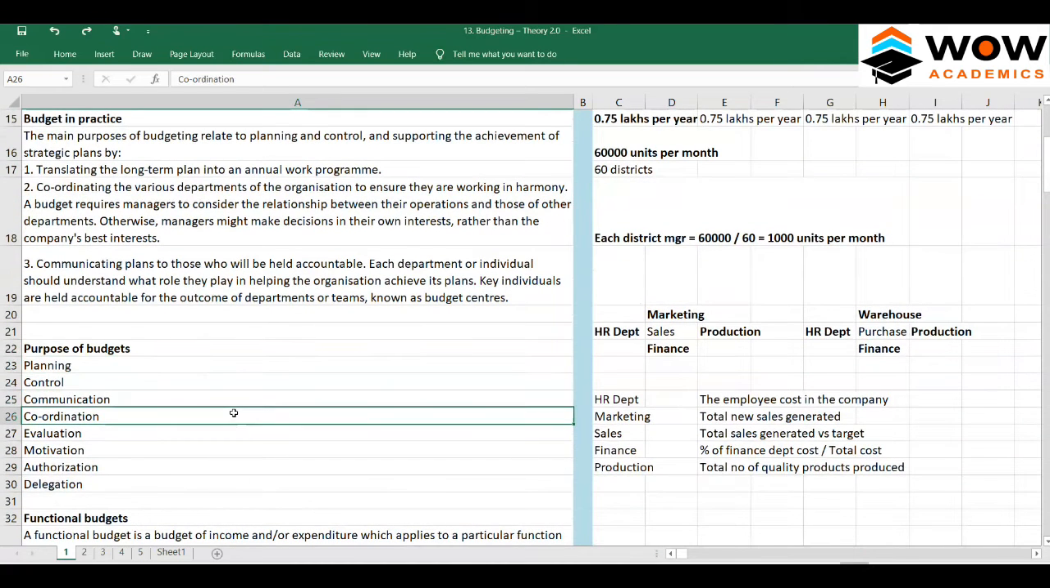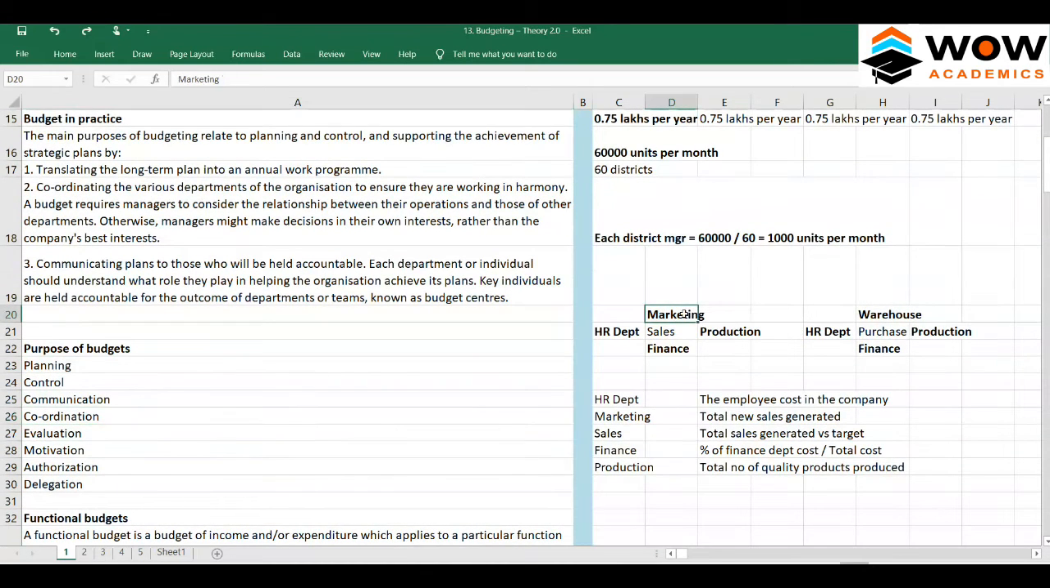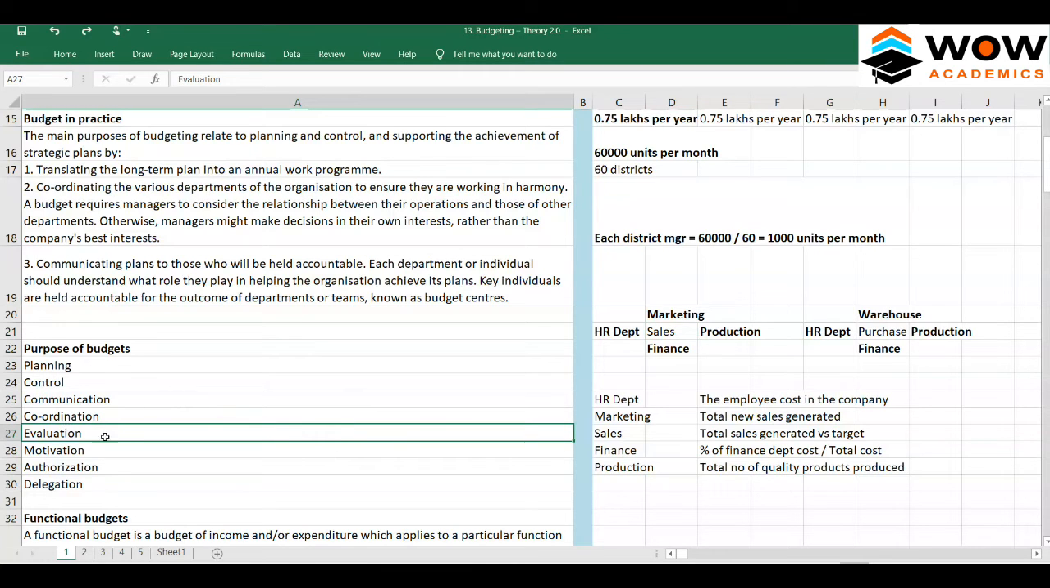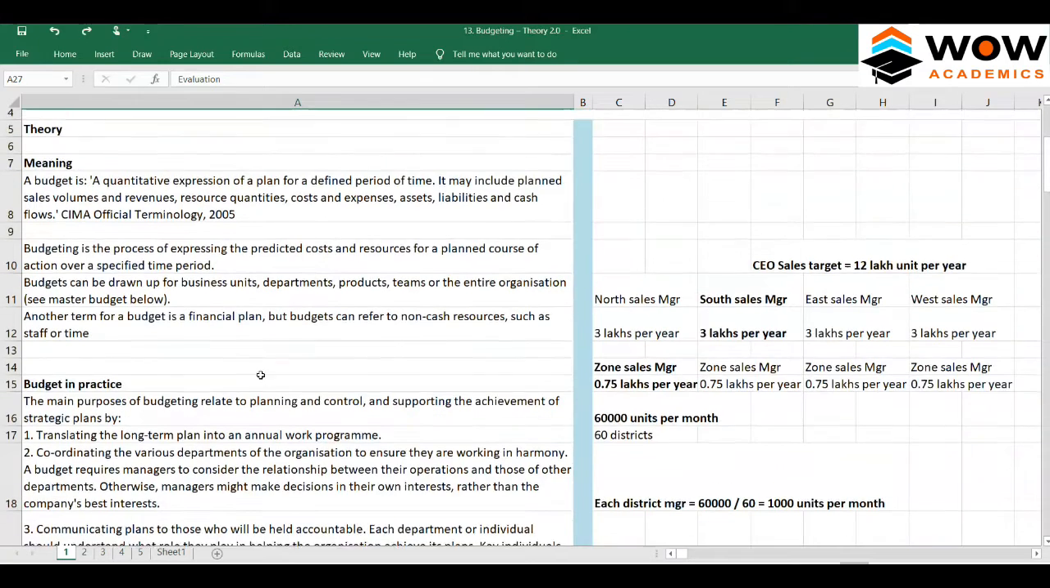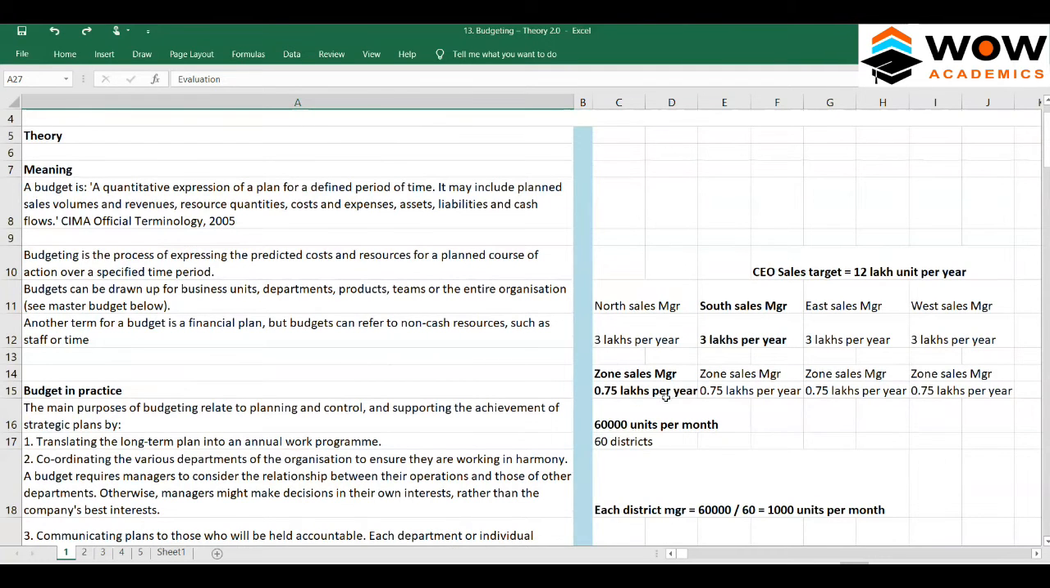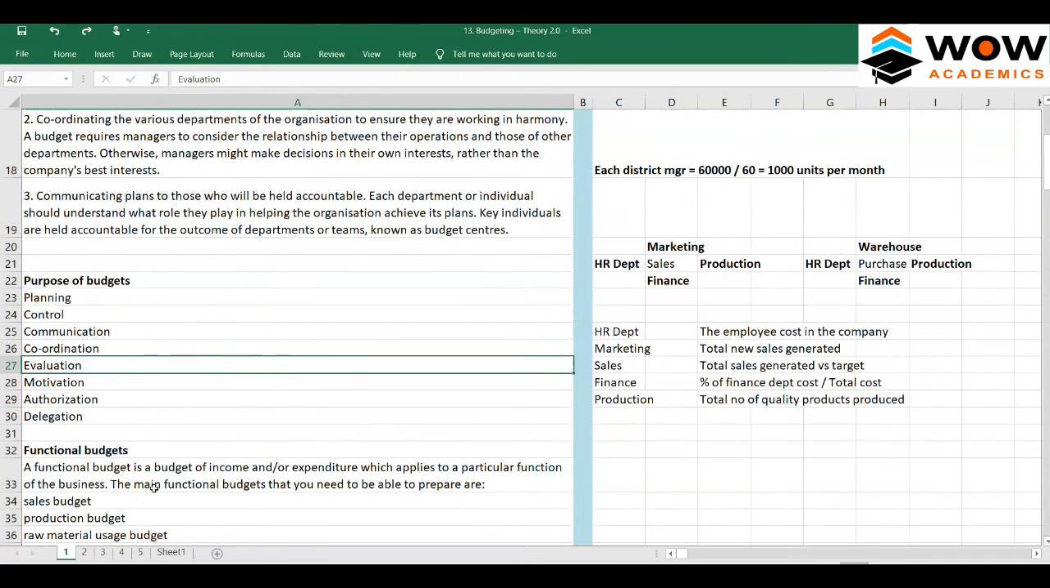Coordination is where each department coordinates with the others, so that the company overall is performing well. Evaluation is about who's performing how, which manager is performing how. Budgets also work as targets, so each manager is given a target and they have to go and achieve that. That's evaluation. The next one is motivation. If we fix a target for people, it's usually very motivating for them.